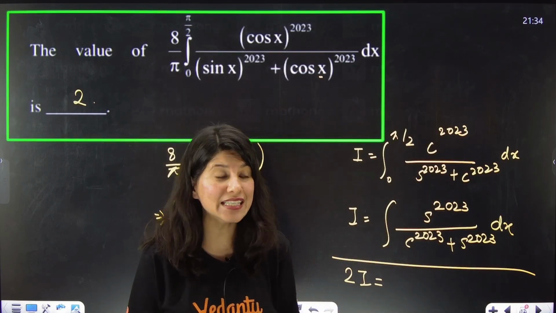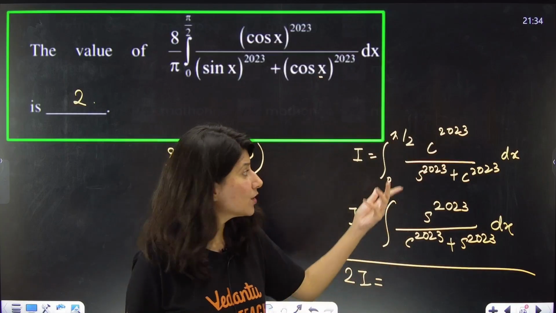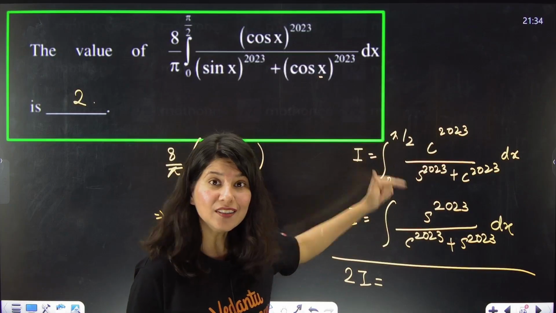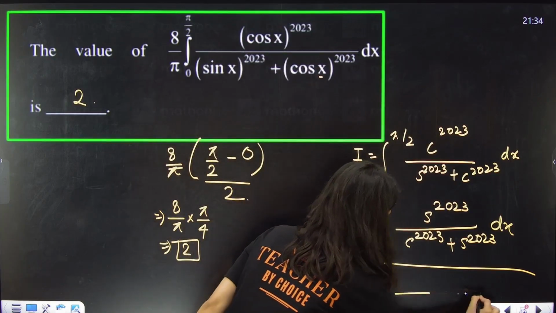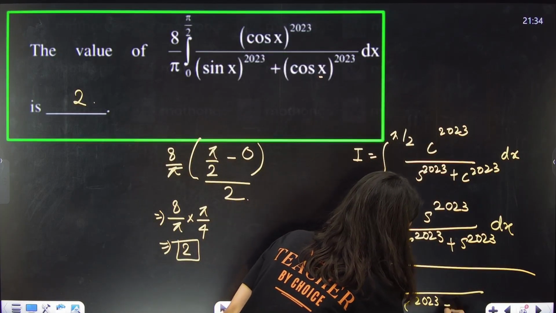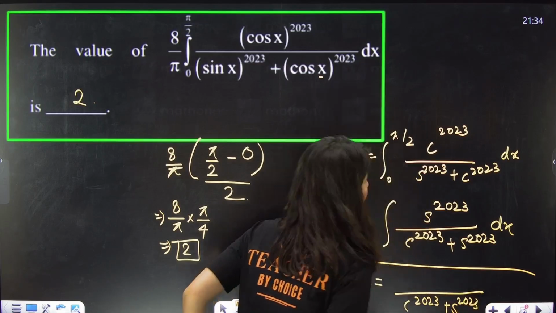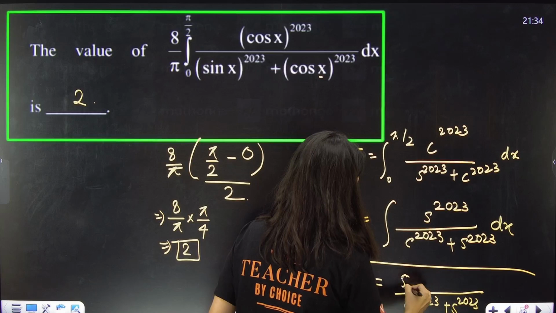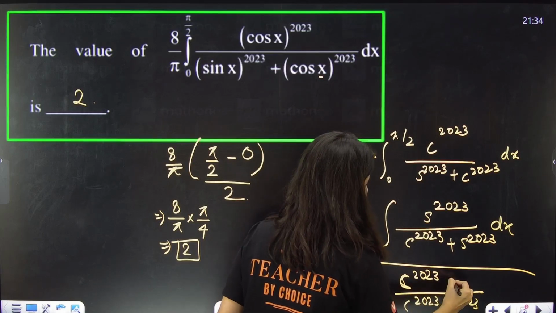So it is very easy for us to add because denominator is same, LCM is same. Now the moment you add the numerator, can you see that this is cos 2023 plus sin 2023. So numerator and denominator become same.